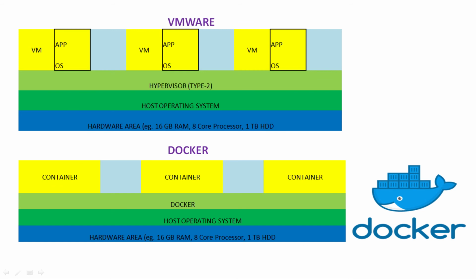A container does not have its own operating system, it just uses the host operating system. Now we don't need to install an operating system for each machine, as we previously did in virtualization. The container utilizes the operating system from the host.